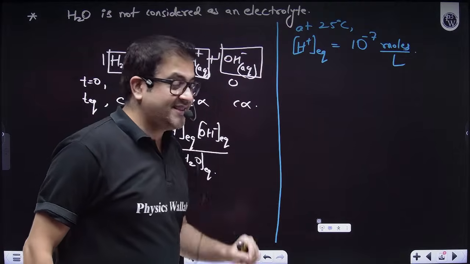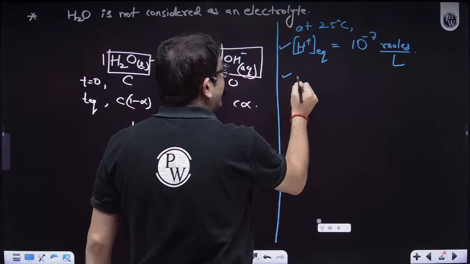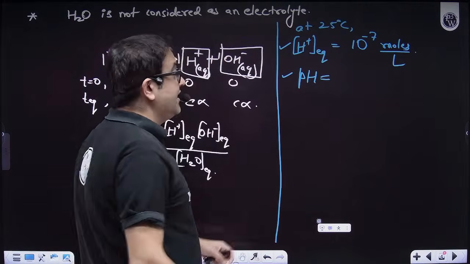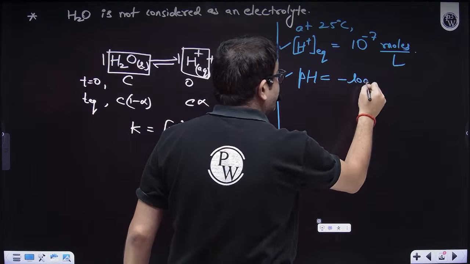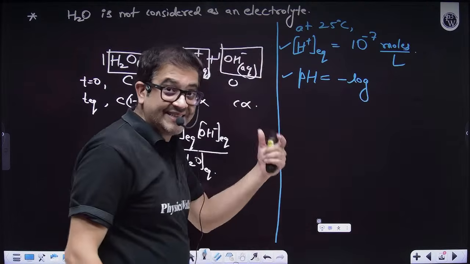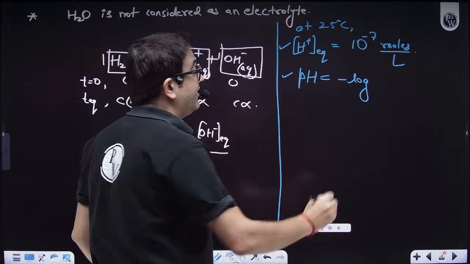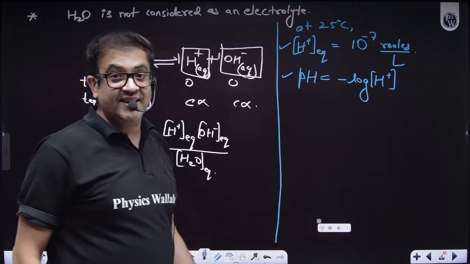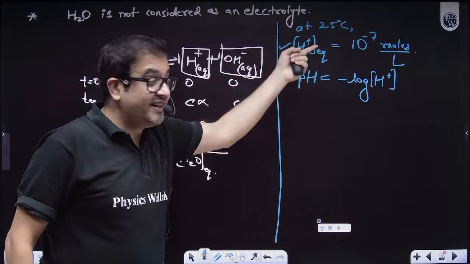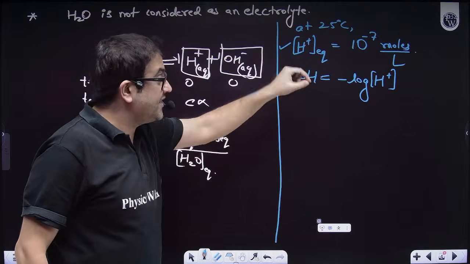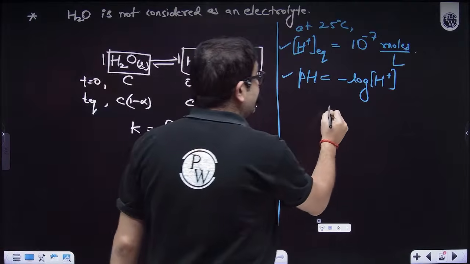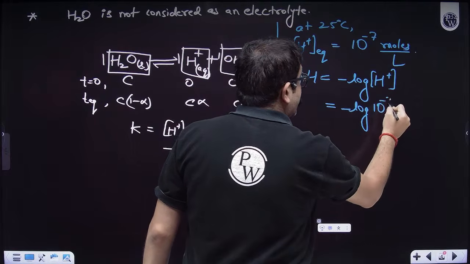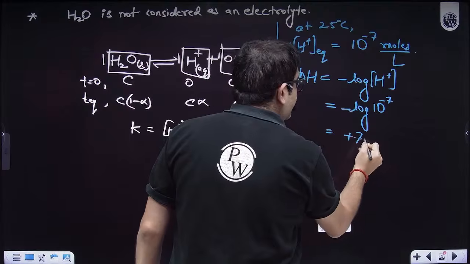Because what is pH? Sir, we obviously know. If you do not know, I'm telling you, pH is a mathematical operator, which means minus of log to the base 10 of whatever. So because I'm having H plus ion over here, pH is nothing but minus of log of H plus ion concentration. And for water at 25 degrees Celsius, I've experimentally given you the H plus ion concentration, which is 10 to the power minus 7 moles per liter, as in molar. So this will be minus of log of 10 raised to the power minus 7. That means pH of water is 7.